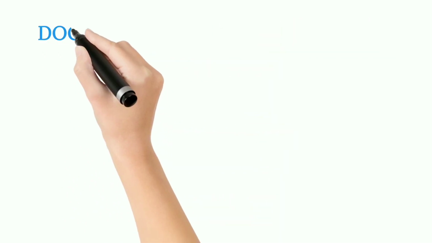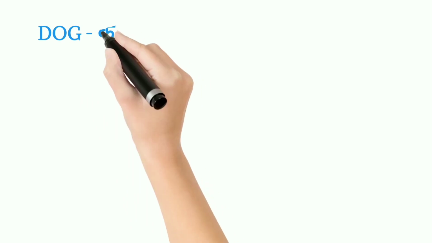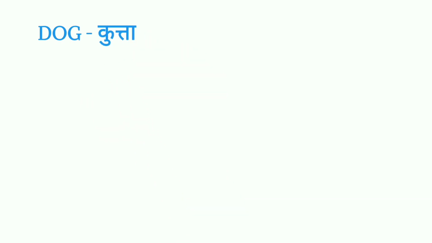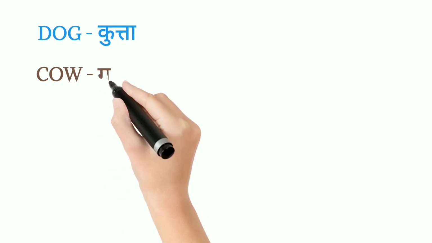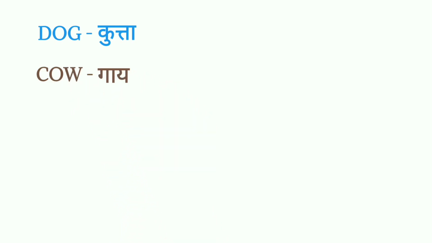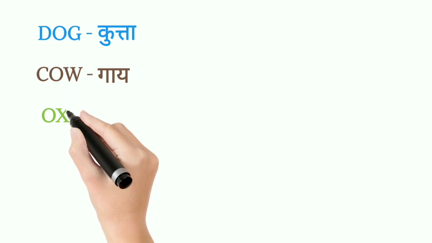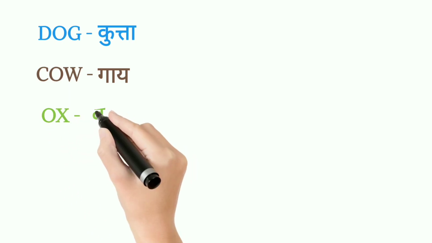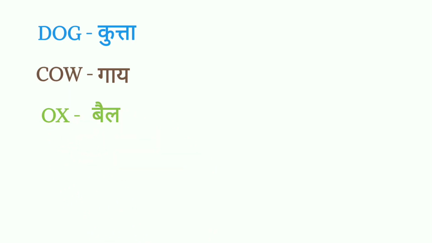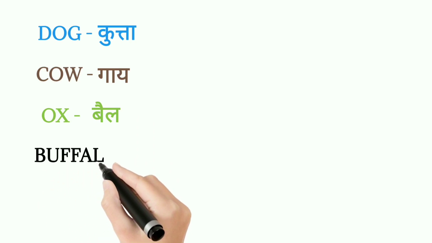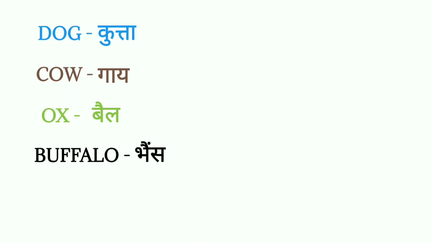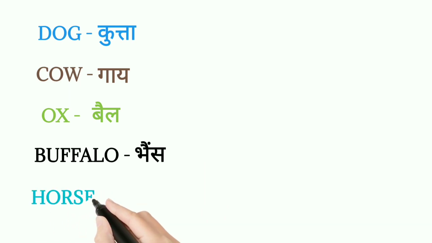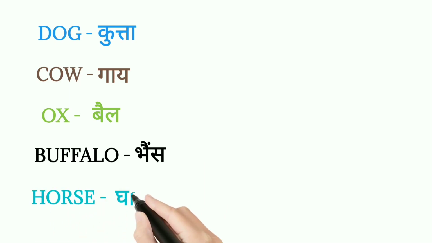Okay? For dog, it is kutta. For cow, it is गाय. For ox, it is बैल. For buffalo, it is bhains. For horse, it is ghoda.